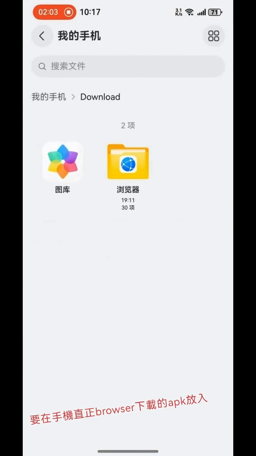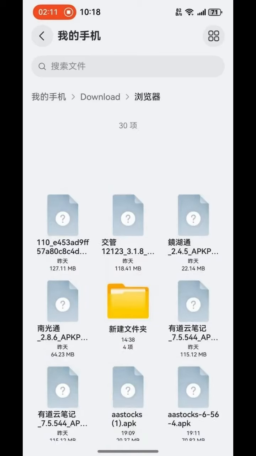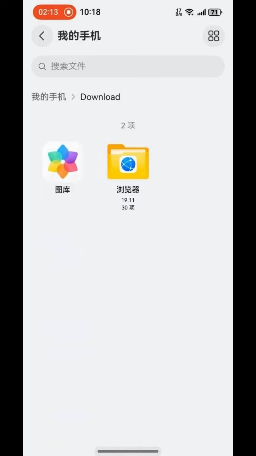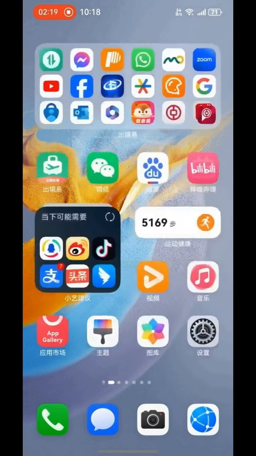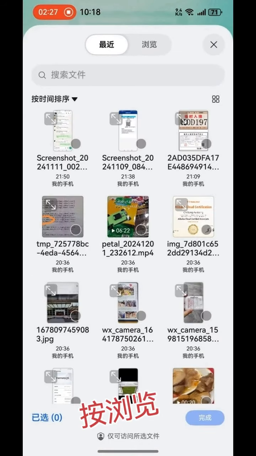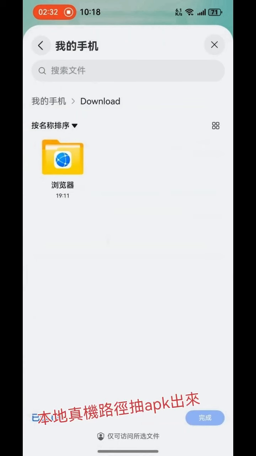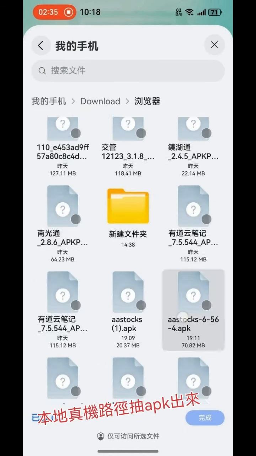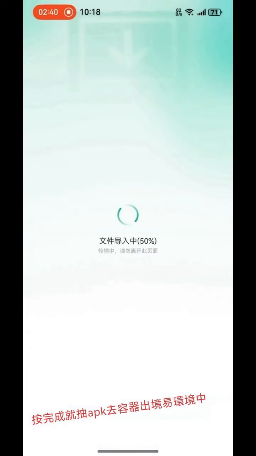Now I will show you. Just go to the browser directory, download the app and put it there, and sooner or later you can use Zhuoyitong to upload them. So this is just a container. It's just like Windows can run Android, or Windows can run a PS5 emulator. Just like this, HarmonyOS Next can run the Android APK as well.